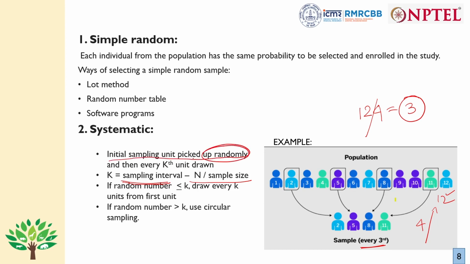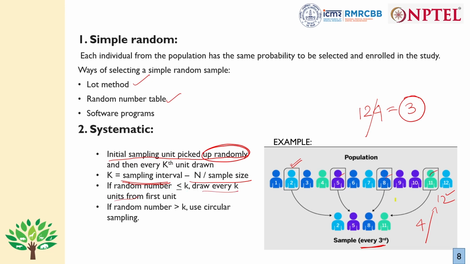So maybe you do a lot method or you use a random number table, and the first individual that you selected was serial number 2. Here we have discussed that every third unit you have to take. So serial number 2 you will be taking, then serial number 5, 8 and 11. So now you got your 4 individuals. So that's point number 3, that is, draw every k units from the first unit.